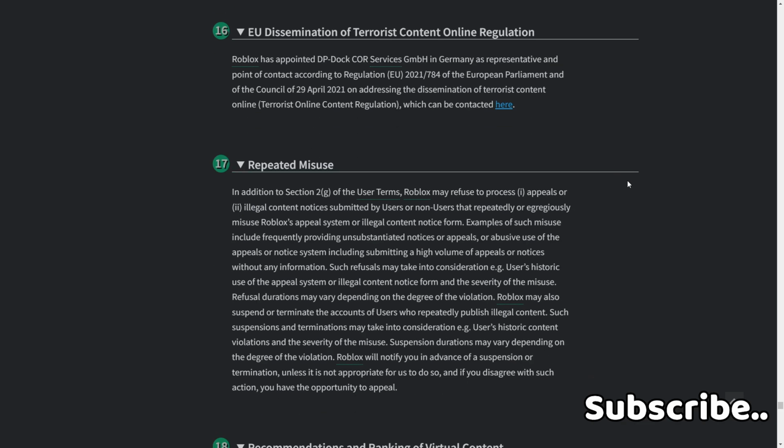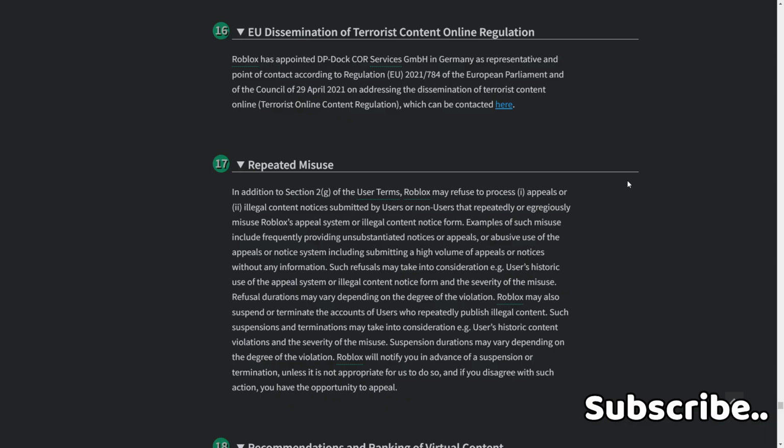17. Repeated misuse. In addition to Section 2G of the user terms, Roblox may refuse to process 1. Appeals, or 2. Illegal content notices submitted by users or non-users that repeatedly or egregiously misuse Roblox's appeal system or illegal content notice form. Examples of such misuse include knowingly providing abusive or unfounded notices or appeals, or abusive use of appeals or notice systems, including submitting a high volume of appeals or notices without any information. Such refusals may take into consideration, e.g., users' historic use of the appeal system or illegal content notice form and the severity of the misuse. Refusal durations may vary depending on the degree of the violation.